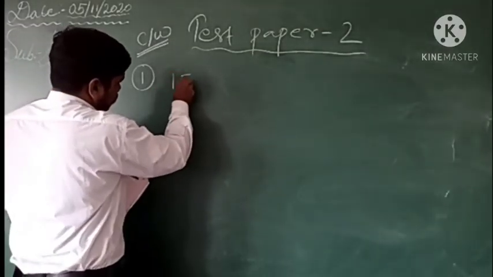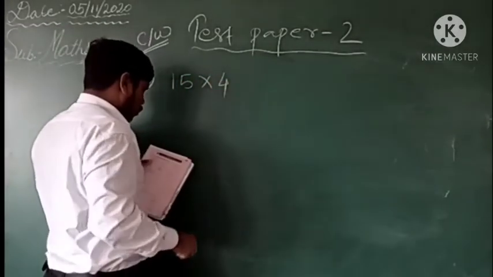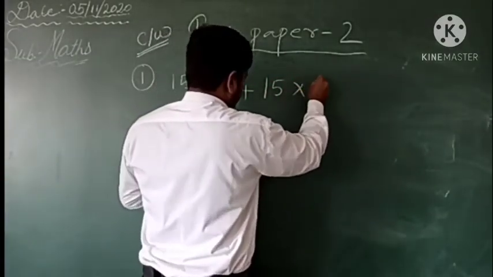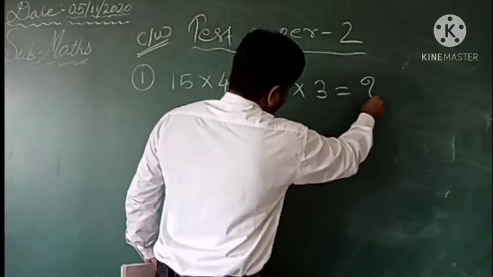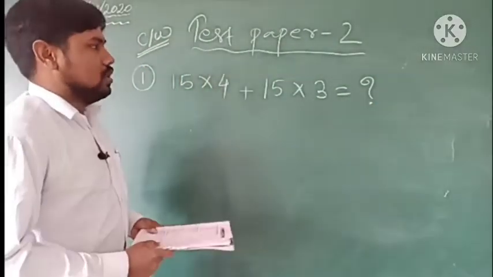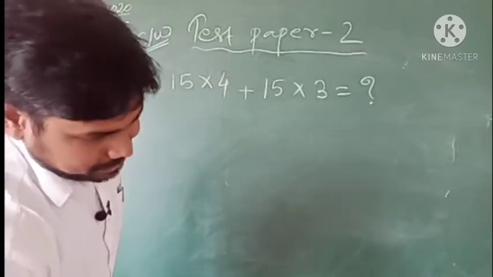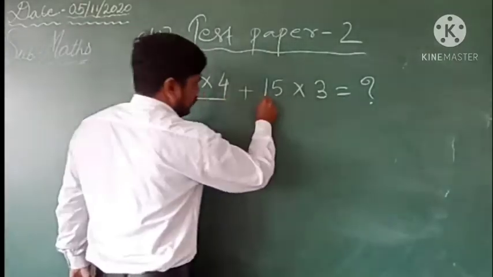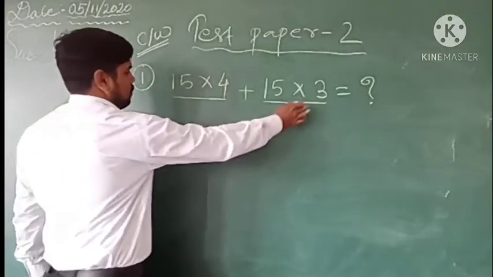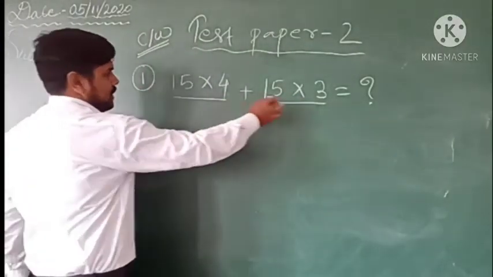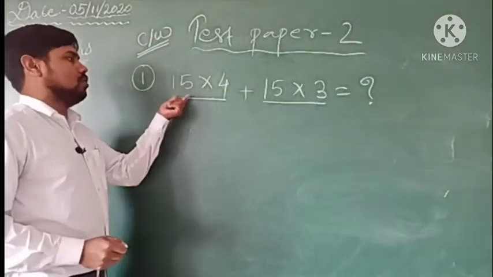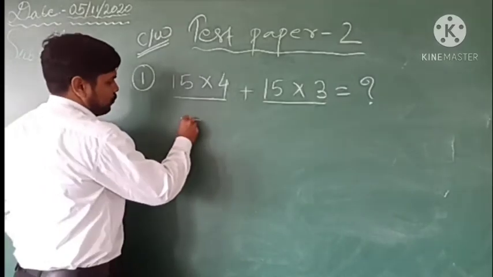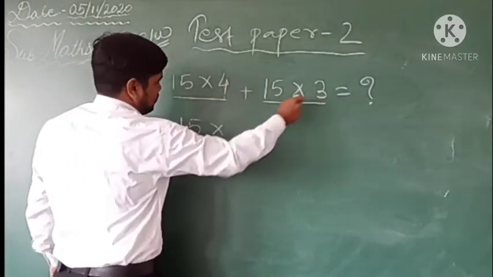So the first question is asking 15 multiply 4 plus 15 multiply 3. These are special questions related to multiplication. Why? Because here we have 4 times 15 and 3 times 15. So how many times 15 in total will it be? 4 plus 3 is 7 times 15. So here you need not do this separately. You can directly write like this: 15 multiply 4 plus 3 is 7, right?